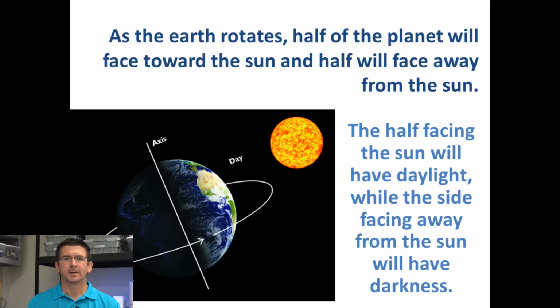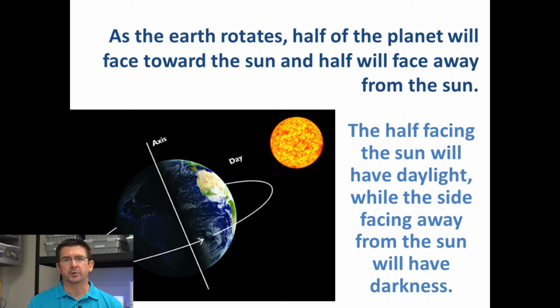And this rotation takes 24 hours for the Earth to make one complete spin around, or one complete rotation. Now the reason that this rotation causes the cycle of day and night is because of the sun. The sun is giving us light on Earth, but the sun can only light up the part of Earth that's facing it. And from the illustration you see here that the sun's kind of back in the background, but half of the Earth is lit up by the sun, and half of the Earth is facing away from the sun, meaning that it's going to be nighttime there.